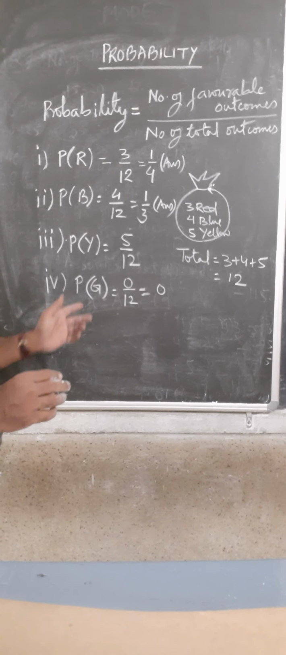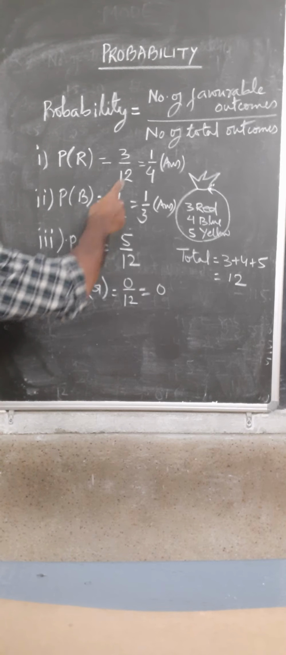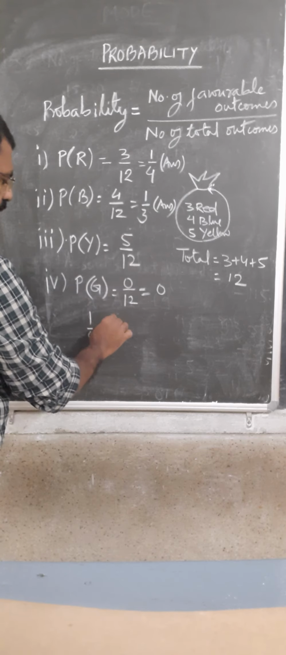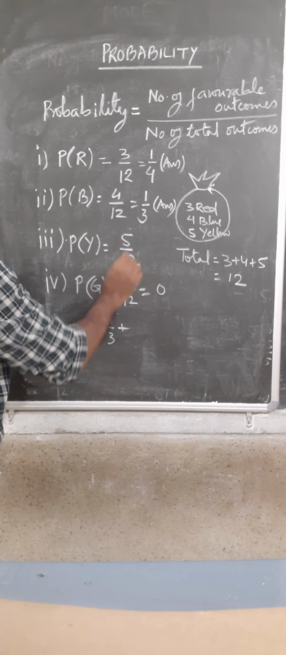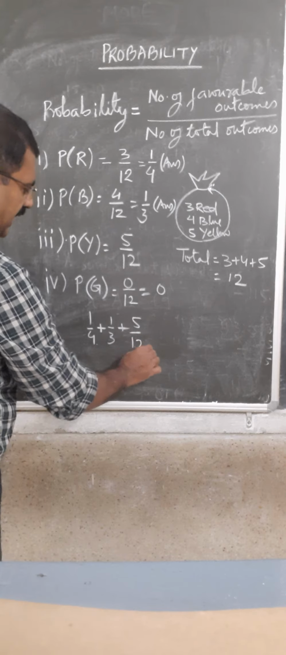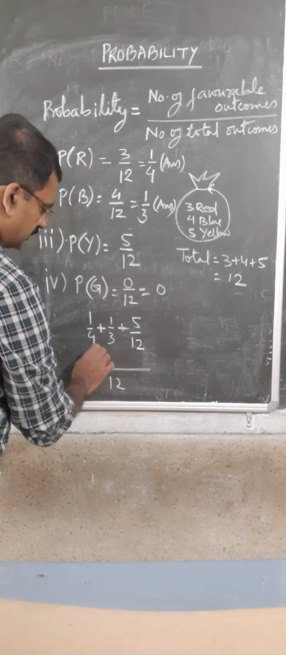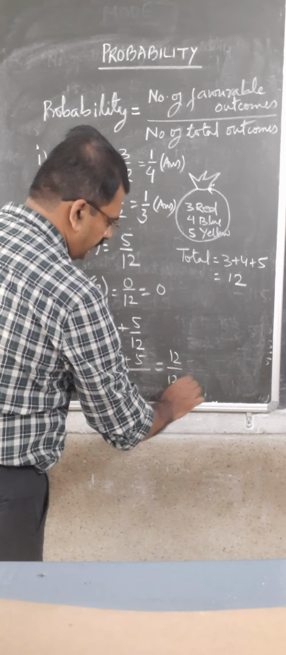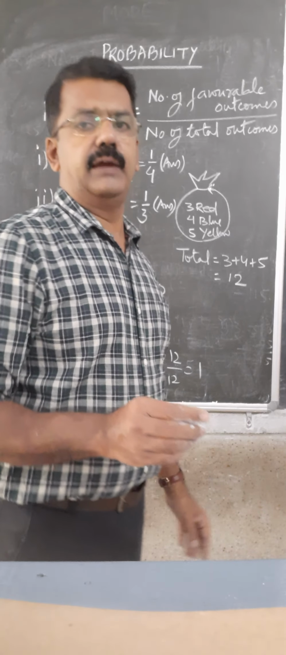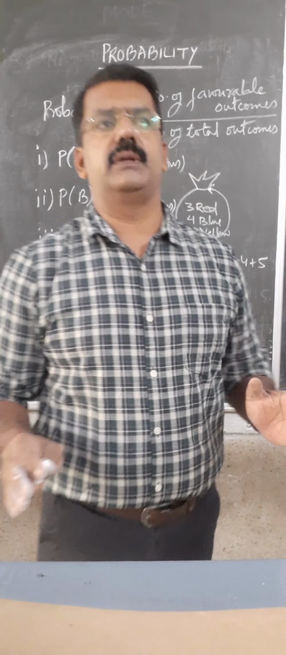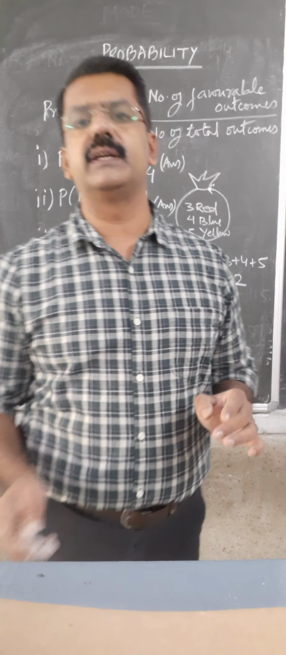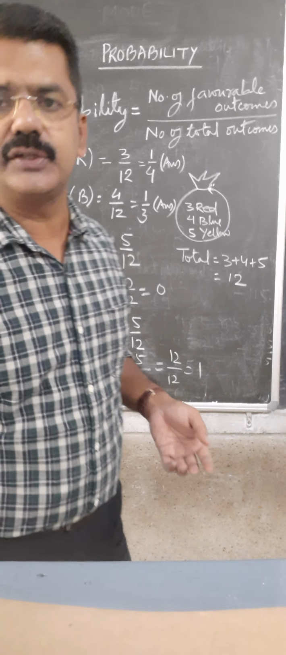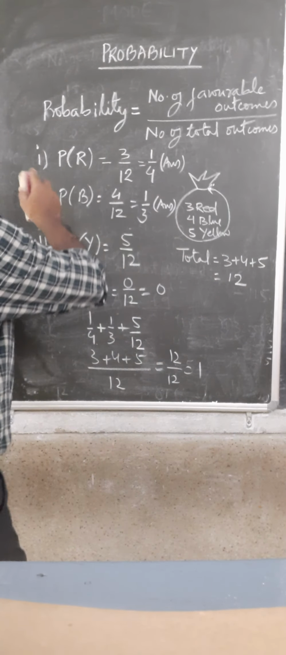Now, one more interesting thing. Probability of red ball was 1 by 4, then probability of blue ball was 1 by 3, and probability of yellow was 5 by 12. If I add these three, take 12 LCM, 3 plus 4 plus 5, 12 upon 12, that is 1. So that means if you add the probability of all the possibilities, then you will always get 1. Clear? So this is how we calculate probability. Now one more thing.